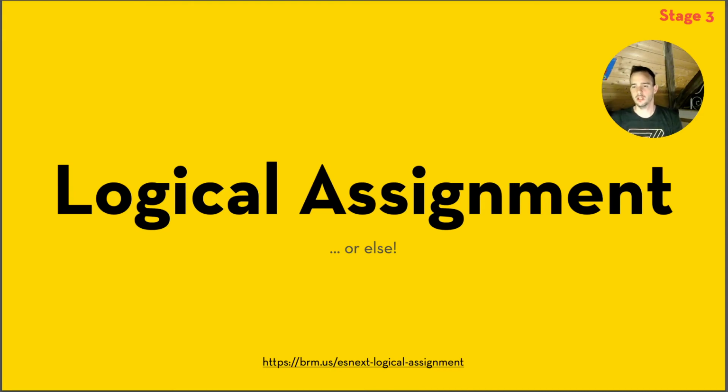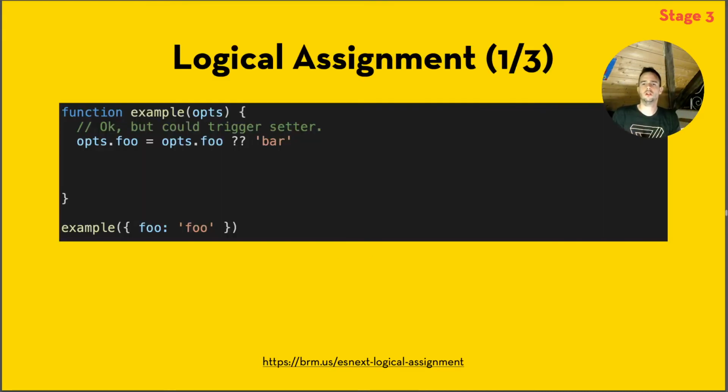Logical assignments. So we just saw the null coalescing thing. We could do this kind of stuff right now in our code, like we could say options.foo, assign it the value options.foo, or if that is null or undefined, assign the value of bar in there. Of course, you could use function default arguments, but that's not the point here. What is the point here?